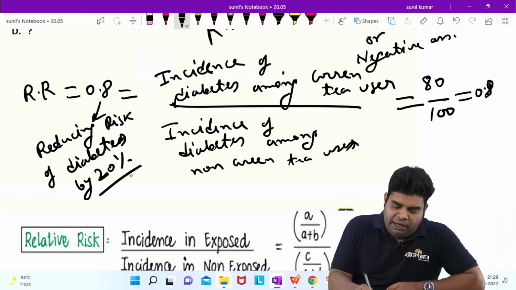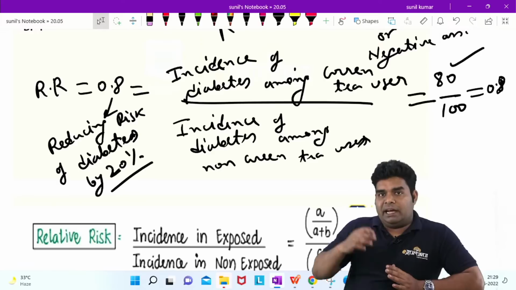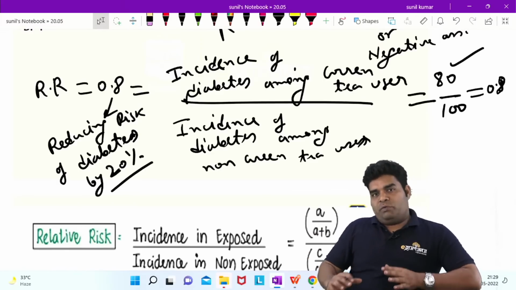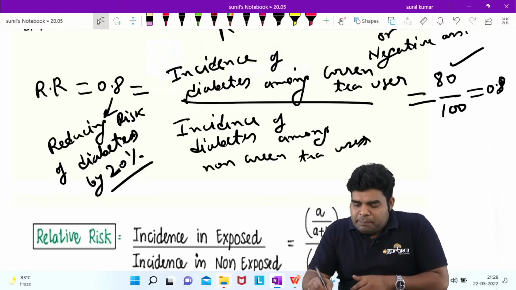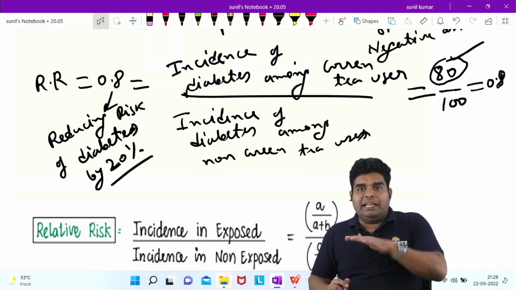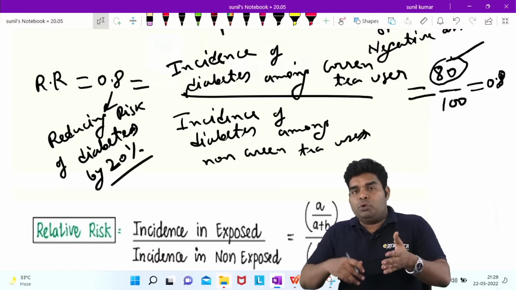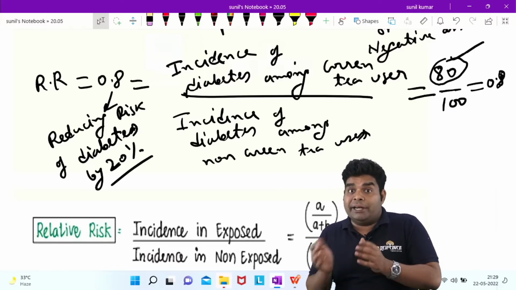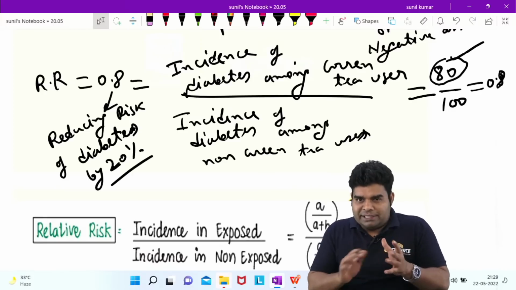You can see it. 80 people are developing it in the green tea group, 100 people are developing it in the non-green tea group. So we can say that there is 20% fewer cases in the green tea group. That means if you drink green tea, the chances of developing diabetes will reduce by 20%. And this is the way to read it.